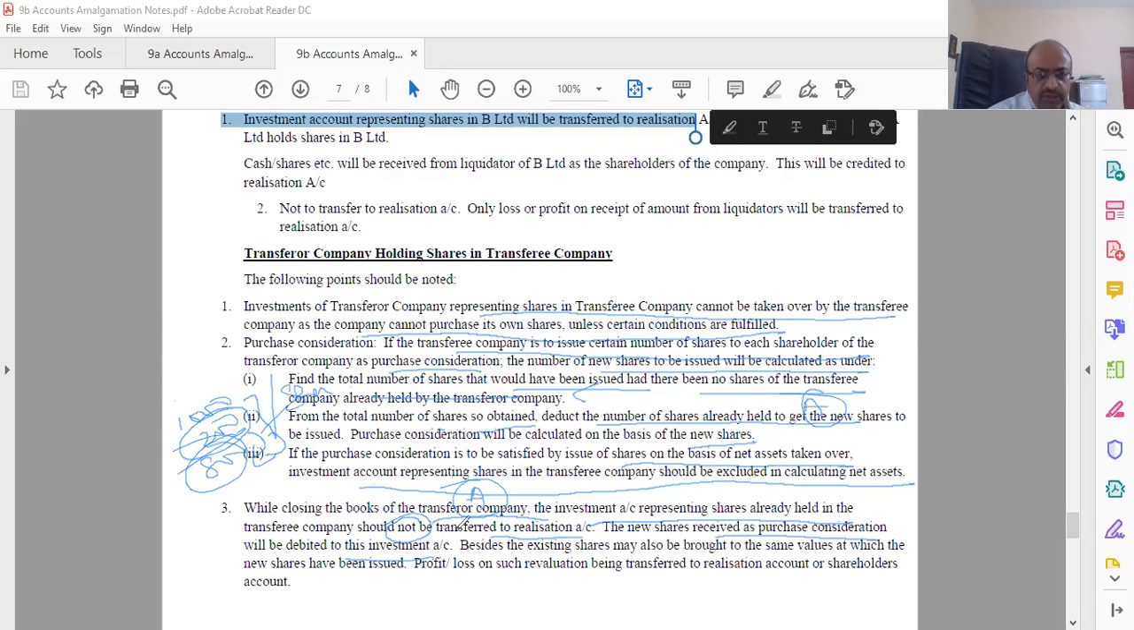So again I'm reading: while closing the books of the transferor company, that is A, the investment account representing shares already held in the transferee company should not be transferred to realization. The new shares received, that is 800 as purchase consideration, will be debited to this investment account. That means you already have 200, and 800 will be added to the same account to make it 1000, and 1000 will be given to the shareholders. Besides, the existing shares may be brought to the same value at which the new shares have been issued. Profit or loss on such revaluation will be transferred to the shareholders account or realization account. So this may be at two values, therefore this will be brought to the value of this. Okay, now what you do is,